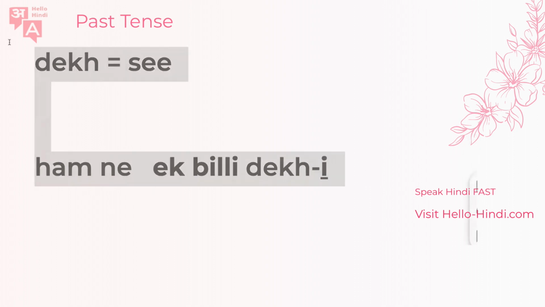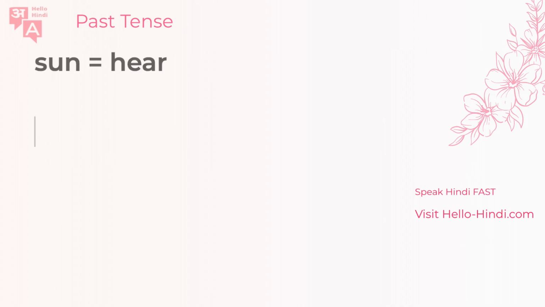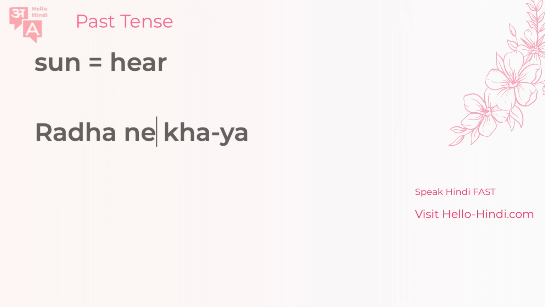Now let's try to practice some sentences with this way. First of all, see how you can say Sita heard. So it's going to be Sita and sun, and then you're only going to put in ne and suna. Sita ne suna. Okay, one more. Let's say you want to say Radha ate. Radha ate. So the word is kha. Radha ne khaya. Of course, it defaults to the masculine here because you haven't specified what she ate.